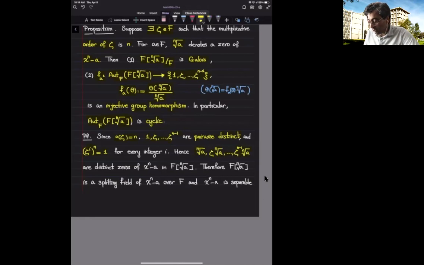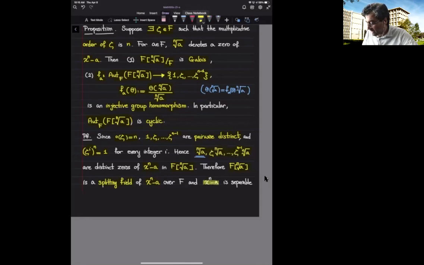So all these distinct elements are zeros of x^n minus a in this larger field. And of course, this larger field is generated by these zeros because the nth root of a is one of those zeros, which means that this larger field is a splitting field of the polynomial x^n minus a. At the same time, it implies that x^n minus a is a separable polynomial because all the zeros of this polynomial that are listed over here are distinct.